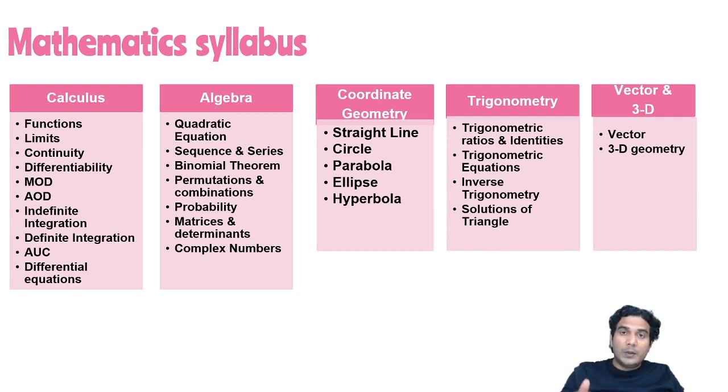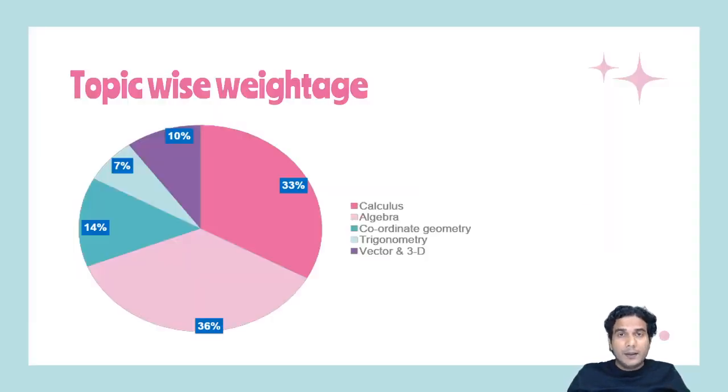Now let me talk about these topics from exam point of view. Questions from coordinate geometry are easy, and most of the time they are formula based. Although coordinate geometry covers 14%, as I have shown you, you can see it covers nearly 14-15%. Sometimes it can go 17-18% also. But questions from coordinate geometry are scoring. You can score very well in coordinate geometry. So you should do this unit of mathematics properly.